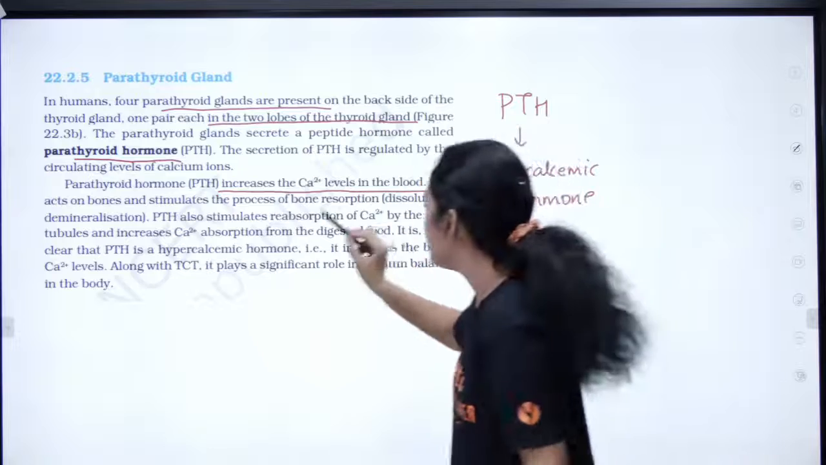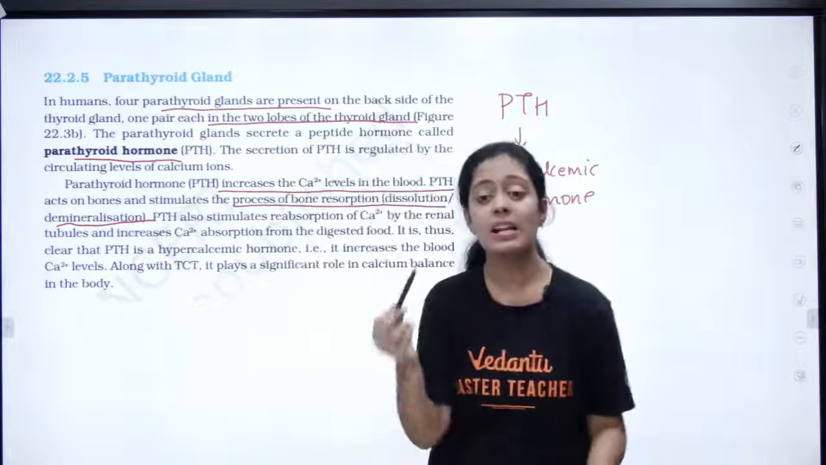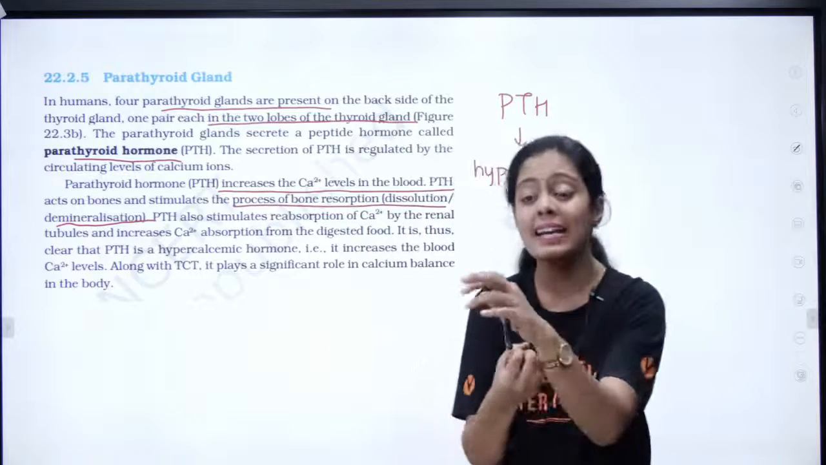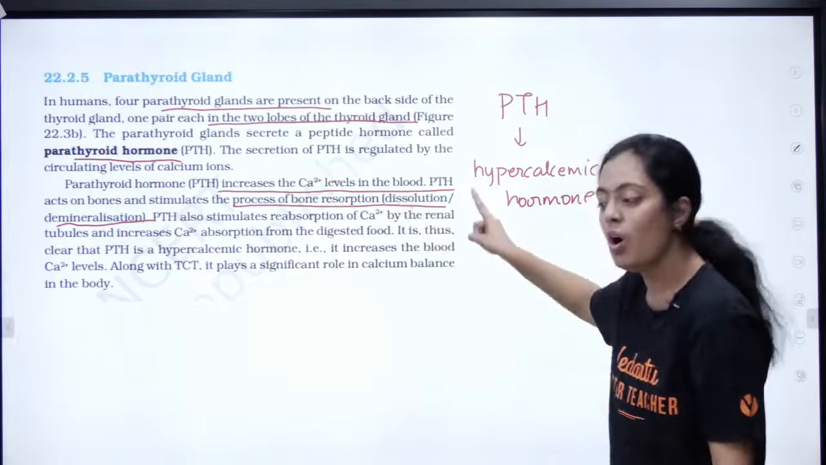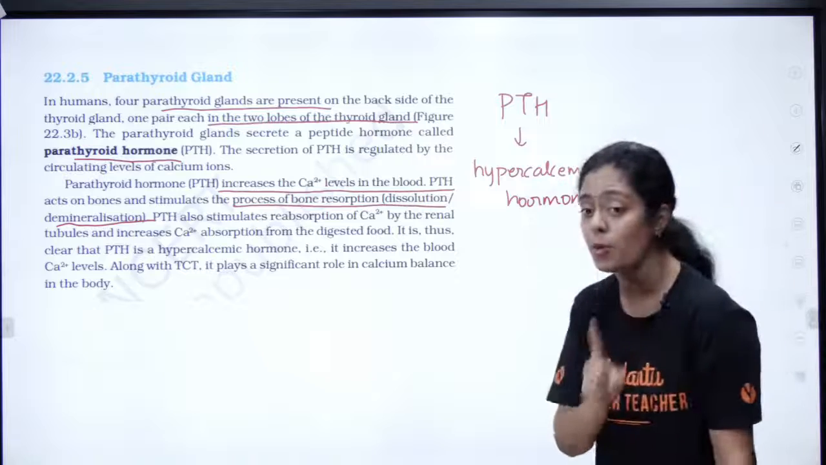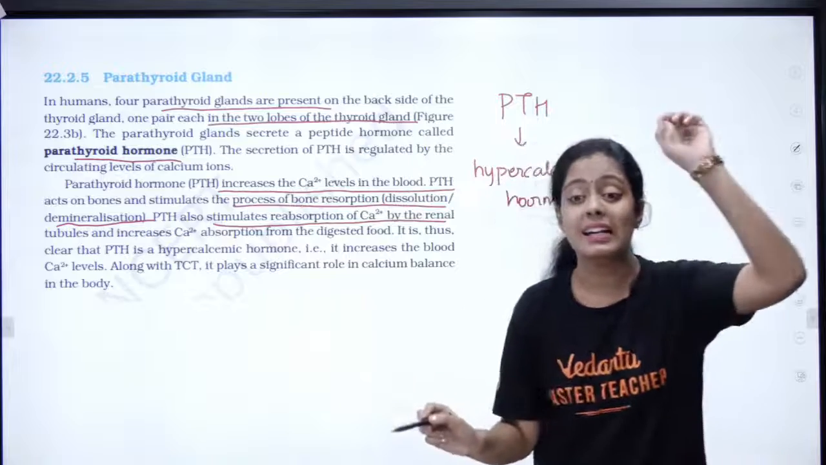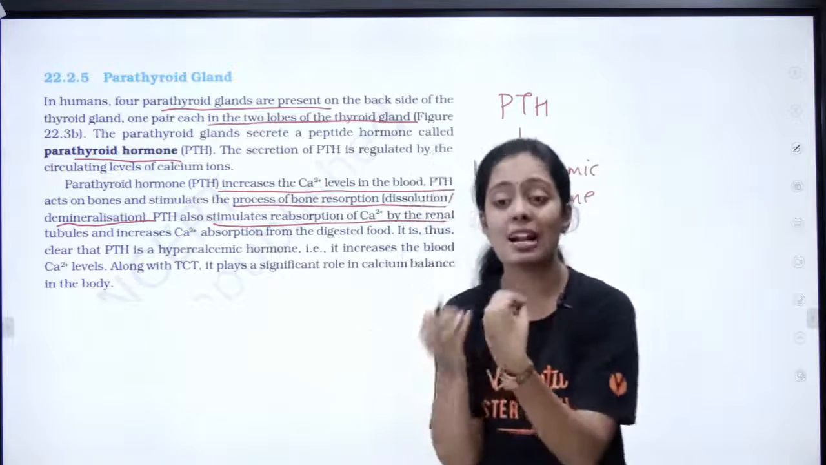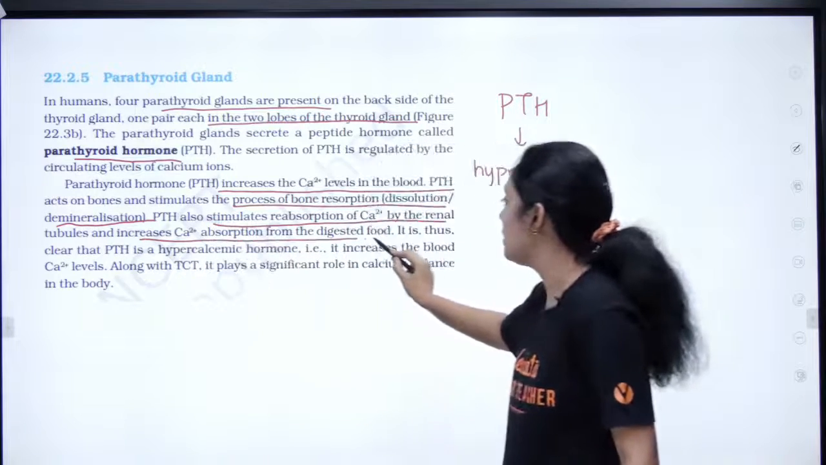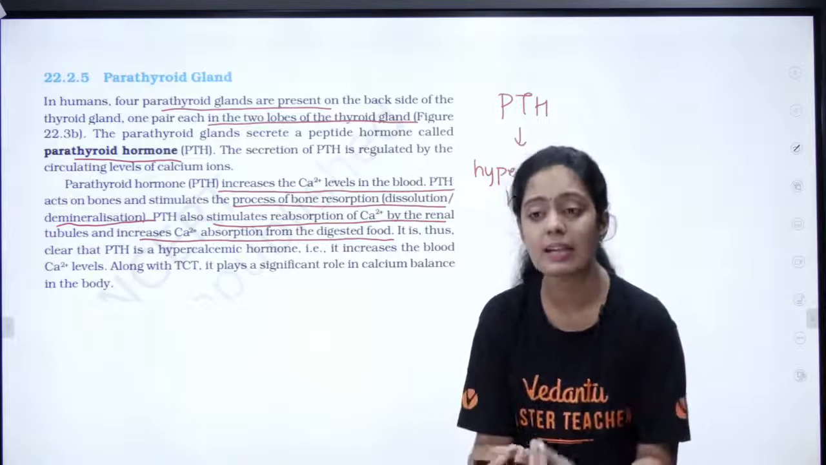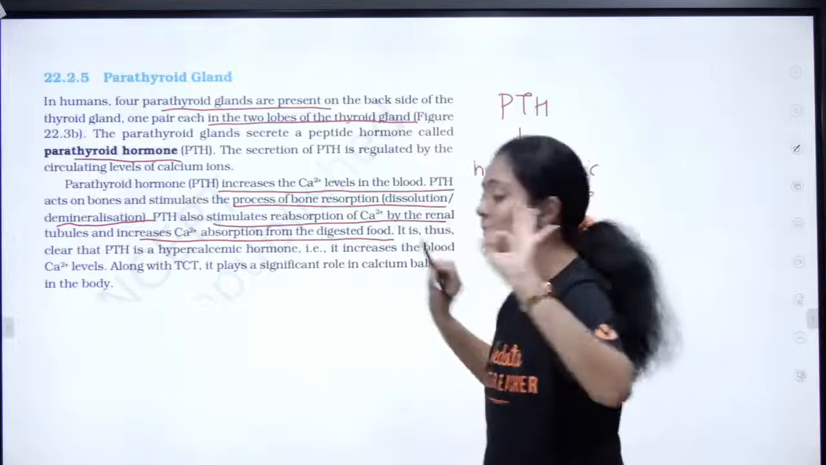The answer is here. It stimulates the process of bone resorption or demineralization. So what happens? The calcium in my bone will enter your blood. That is what we call resorption or demineralization. Very important. Okay, PTH also stimulates the reabsorption of calcium from the renal tubule. It helps reabsorb calcium from my nephron. Okay, and it increases calcium absorption from the digested food. So there are 3 things: one from bone, second from renal tubule, and third from the digested food.